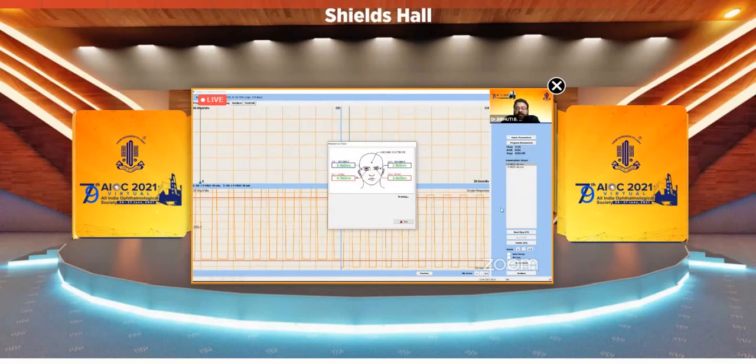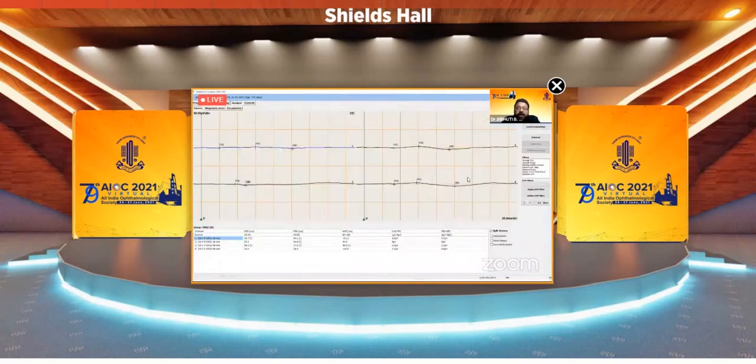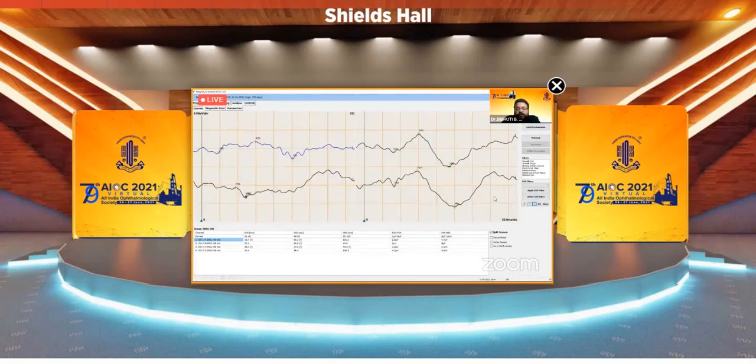Once the recording is done, we have to see if the artifact level is less than 5. If it is less than 5, the recordings are acceptable. Now, when we see the result, this is how the results are displayed. But the graph has a scale of 50 microvolts per division, so we have to magnify this to reduce the graph scale from this icon on the bottom right. When we magnify it, it becomes more apparent.